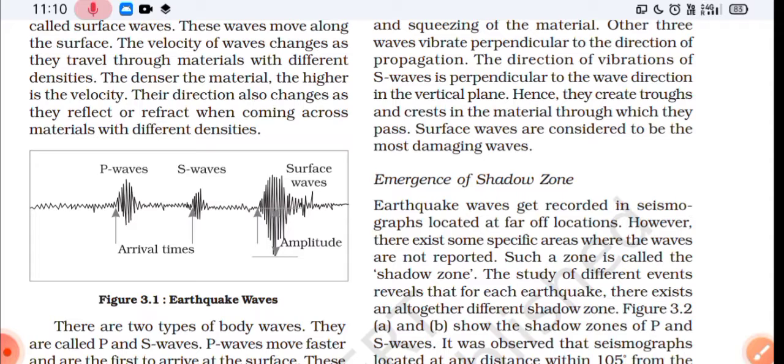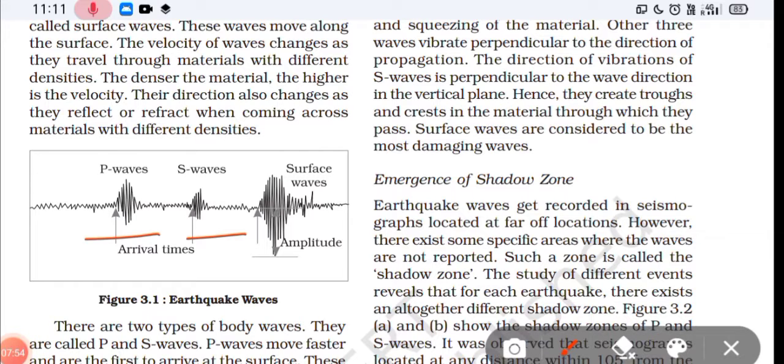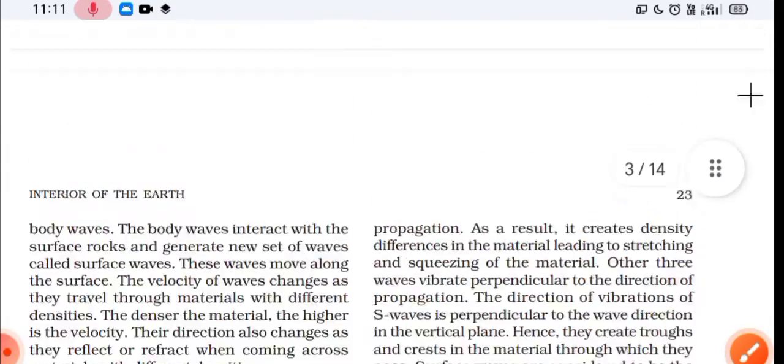Then L wave. L wave, just now I told, longitudinal wave. L wave is the slowest wave. It moves on the surface of the earth. It causes maximum destruction on the earth's surface. Okay, so you can see this is the recording of the seismic waves on a seismograph. This is the P wave, this is the S wave, and this is the surface wave, or just now I told, L wave.